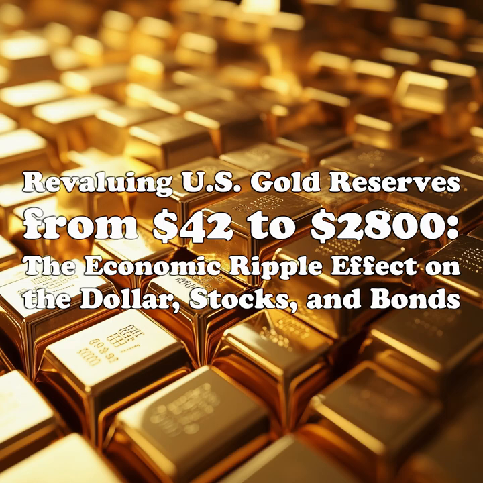Conclusion. The revaluation of U.S. gold reserves from $42 to $2,800 per ounce would have profound and far-reaching implications for the U.S. economy. The most immediate effect would be a significant devaluation of the dollar, leading to higher prices for essential goods and services. At the same time, stocks, seen as a hard asset, could be repriced upward as investors seek inflation protection. Bonds, however, would face a sharp decline in value as the fixed coupon payments would no longer compensate for inflation.